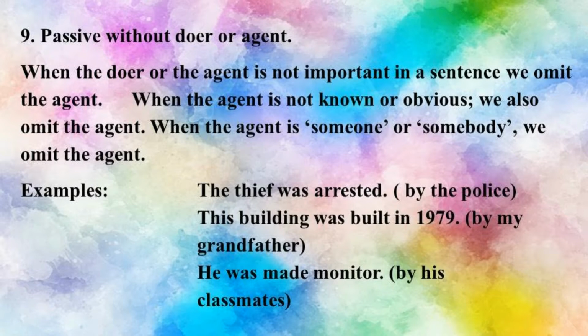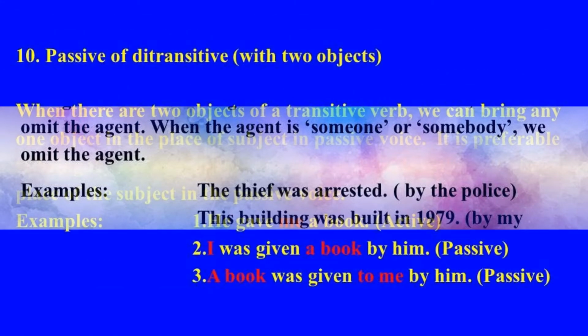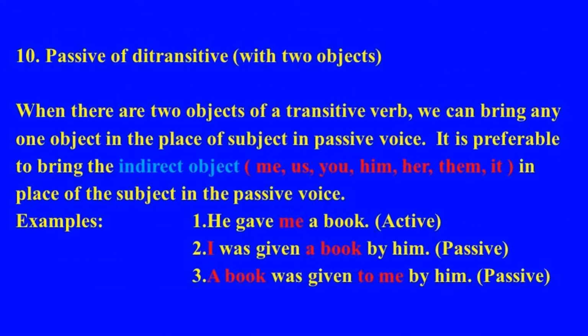This building was built in 1979 by my grandfather or by somebody else or by some other authority. That is not very important. Building, it was built, that is more important. So here we don't need to write the agent. And then third example, he was made monitor by the classmates. We don't need to mention by the classmates. He was made monitor.